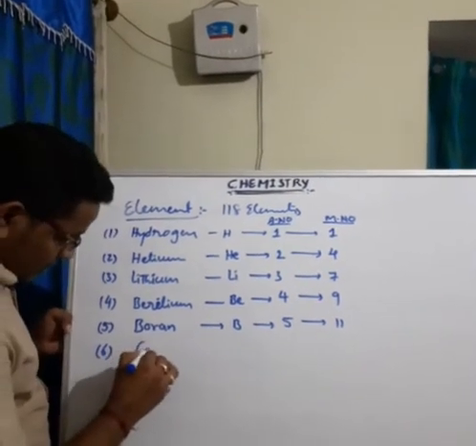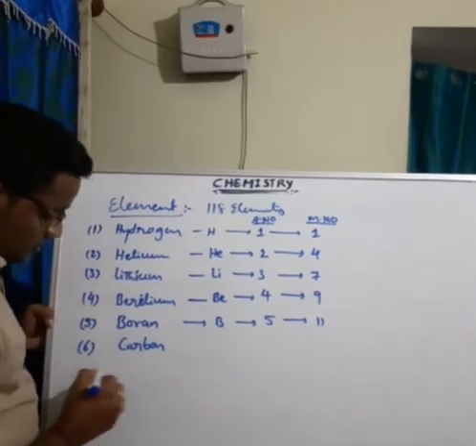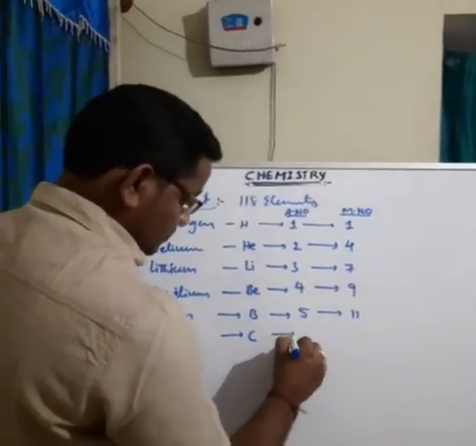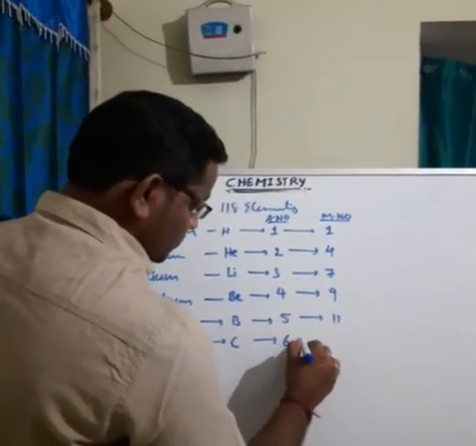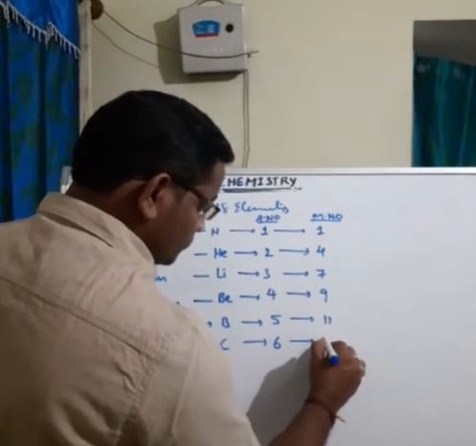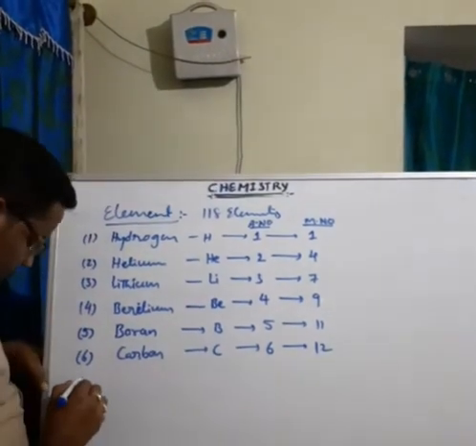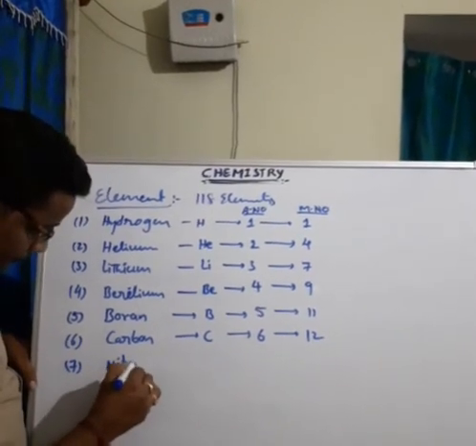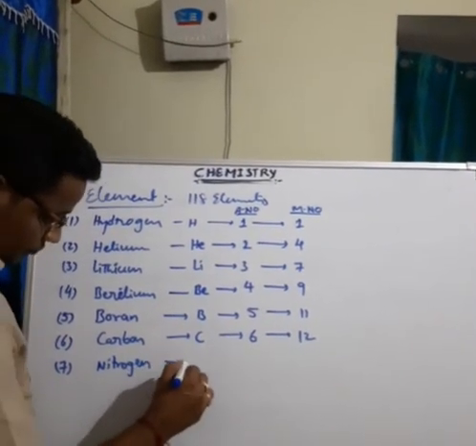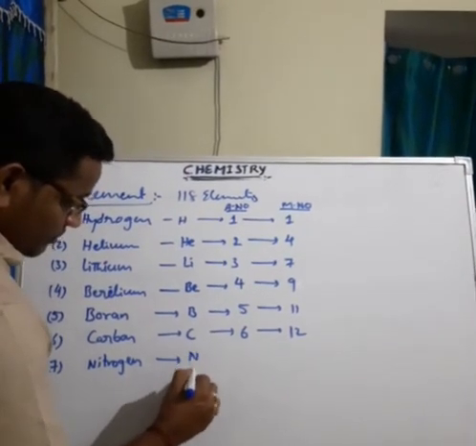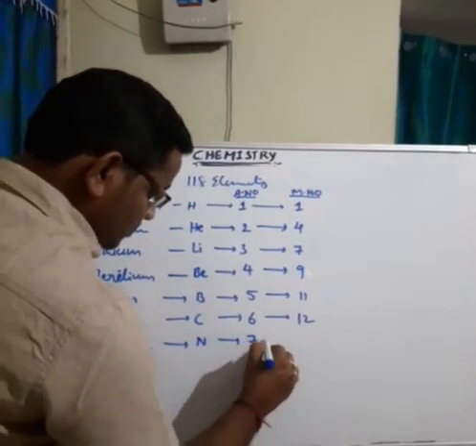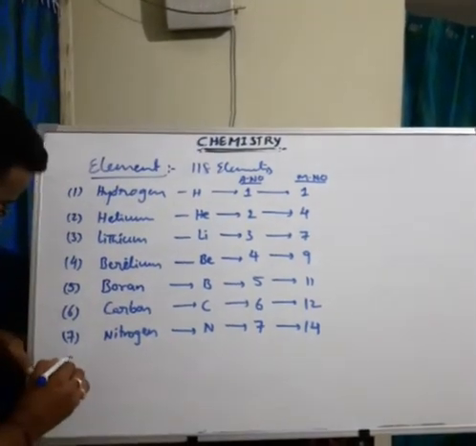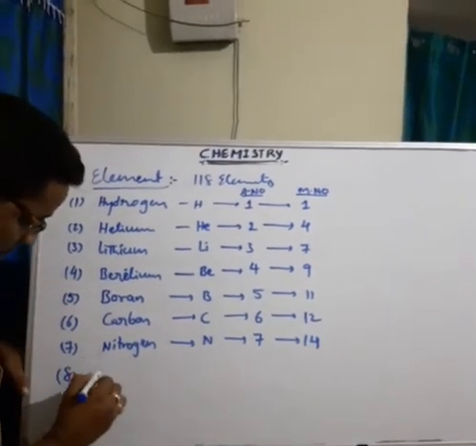Then sixth one is carbon. Symbol is C. Atomic number 6. Mass number is 12. Next, seventh one, nitrogen. Symbol is N. Atomic number is 7. Mass number is 14. Next, eighth one is oxygen.